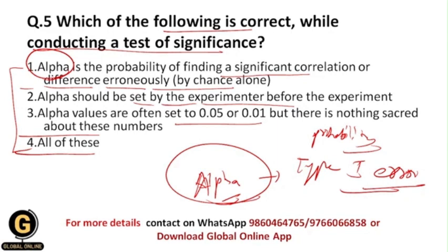numbers. Again, this statement is correct because the smaller the value of alpha, the greater is the significance of the test. I mean to say that your test results will be more significant when the alpha value is smaller. All of you getting? And that's why all of these options are correct in regard to the test of significance.